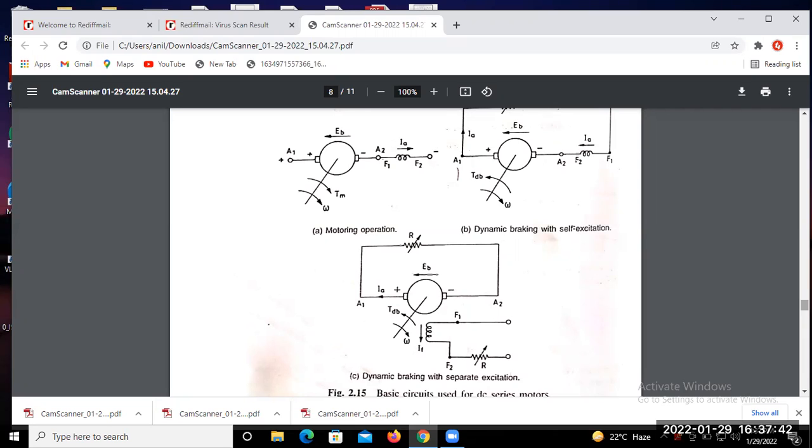Supply is given from another source, so that is known as separate excitation. Series motor and shunt motor follow self-excitation. You may see here in this circuit that the armature coil and field winding coil are separate, so the field coil can be excited with another supply. Here this terminal is given for the field excitation. So I think it is clear to all of you, self-excitation and separate excitation.